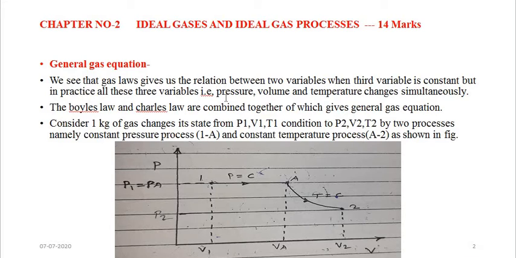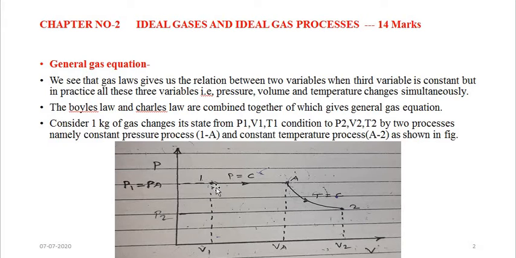Now for that derivation, we consider 1 kg of a real gas which changes its state from the P1 V1 T1 condition to the P2 V2 T2 condition by two processes, as shown in the PV diagram: a constant pressure process, that is process 1 to A, and a constant temperature process, that is A to 2, as shown in the figure.